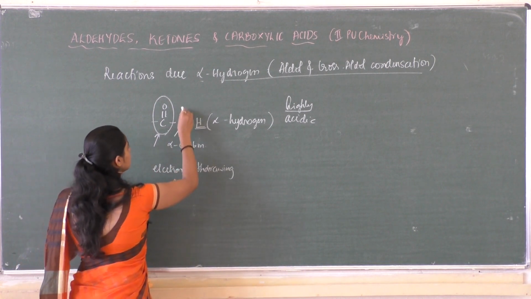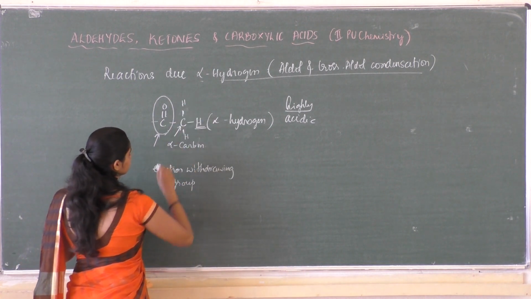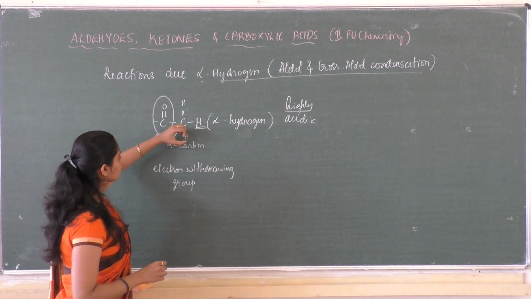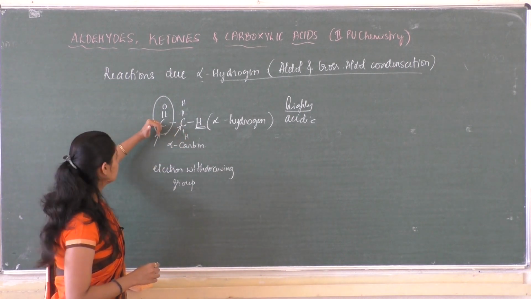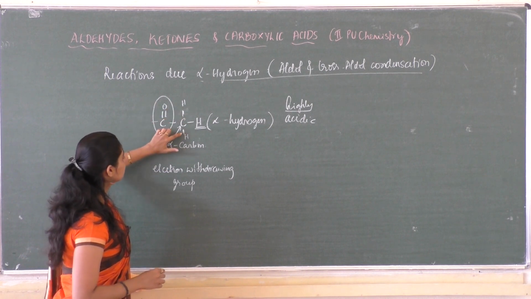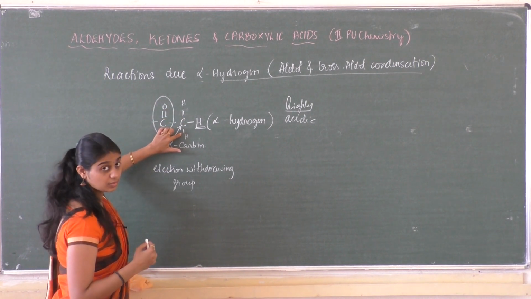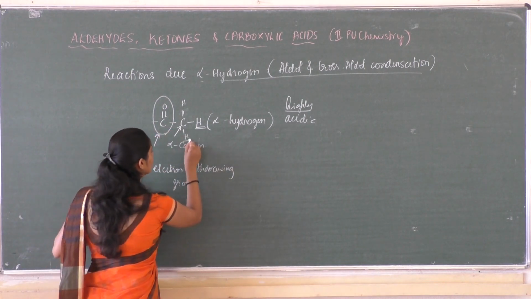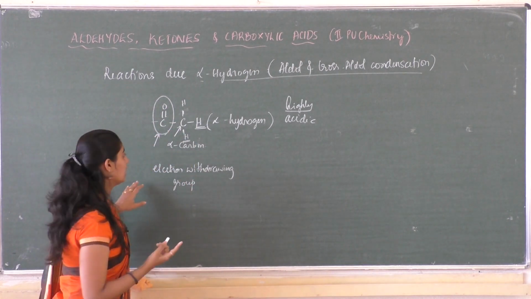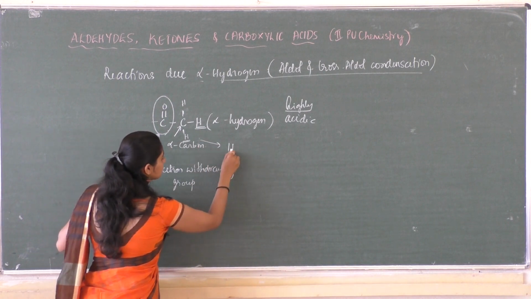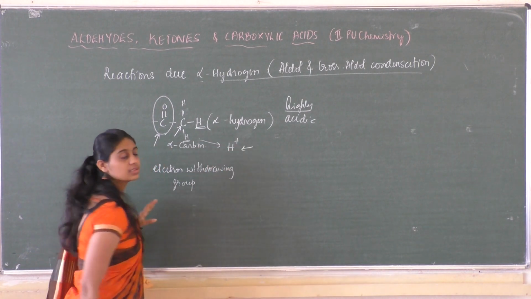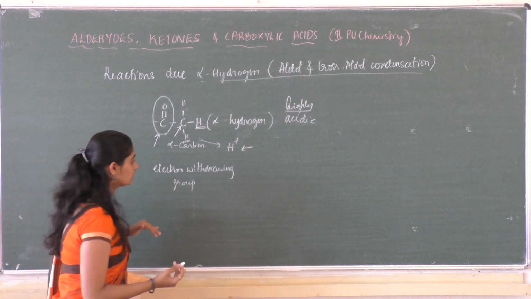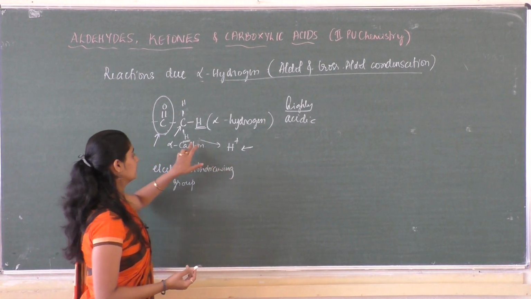So if this is hydrogen, when the electrons are pulled towards the carbonyl group, the bond between the carbon and hydrogen becomes weak, and this hydrogen can be easily cleaved as H plus. That is nothing but the nature of an acid. An acid tends to give H plus easily, and such substances are called acids.